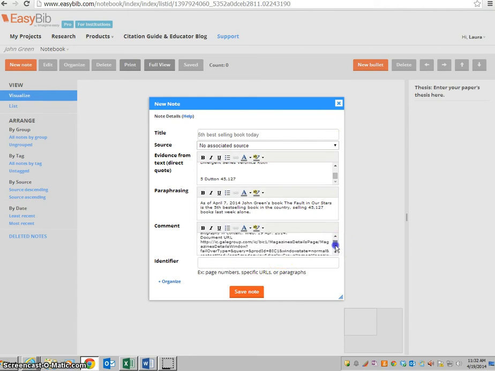Unfortunately, I'm not going to be able to use this URL again. I'm going to have to remember what I searched for and how I found it. But the source citation is an accurate source citation for your bibliography.